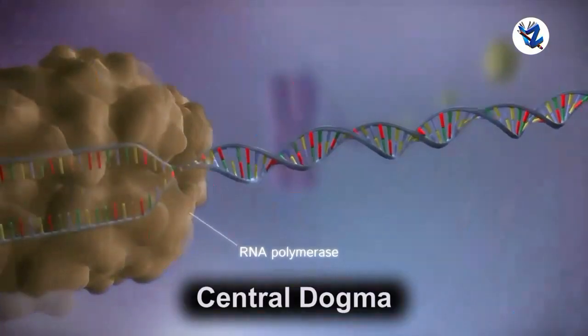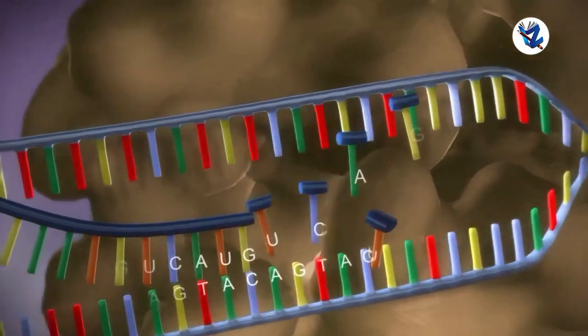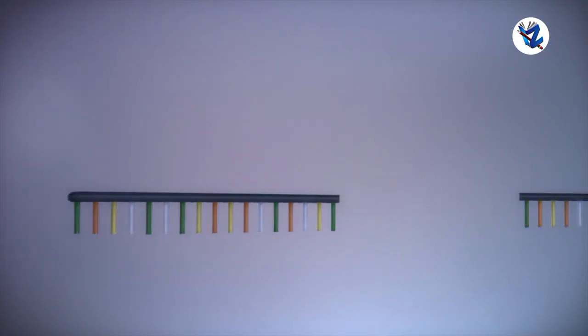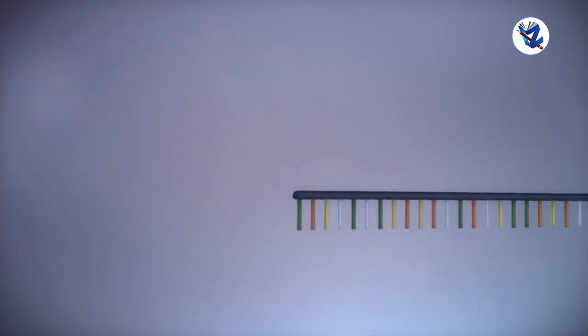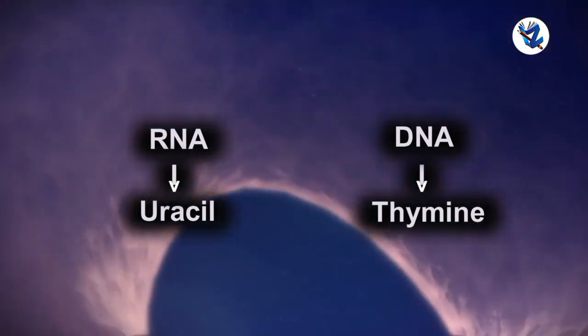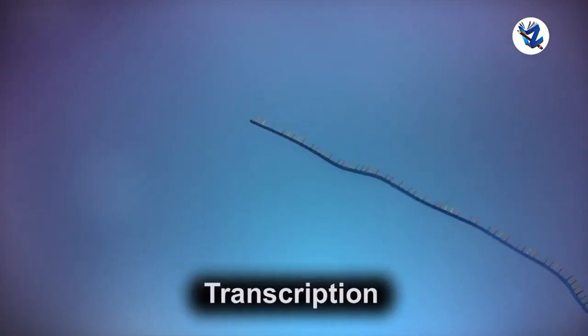This is the central dogma. Messenger RNA is produced as per the sequence of nucleotides on DNA. Only one of the two strands of DNA is used in this process. The sequence of nucleotides in the mRNA being produced is always complementary to the DNA strand used for synthesis. Besides, there is uracil in RNA instead of thymine of DNA. This process of RNA synthesis is transcription.